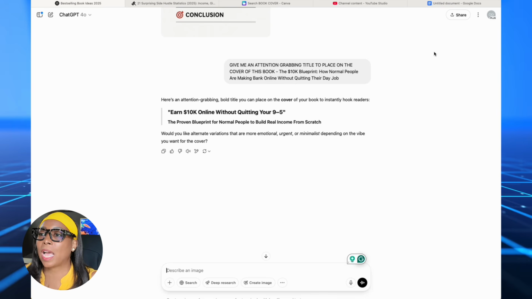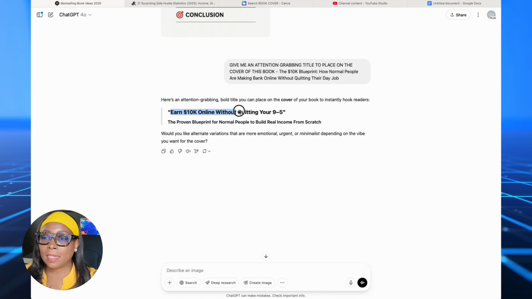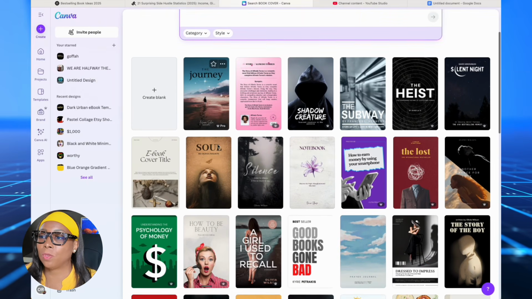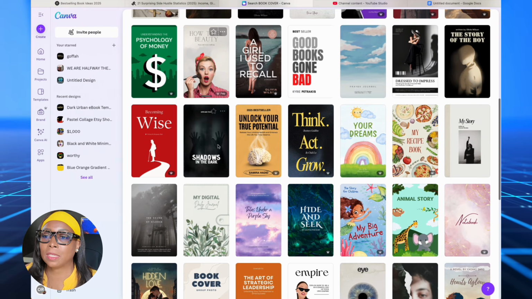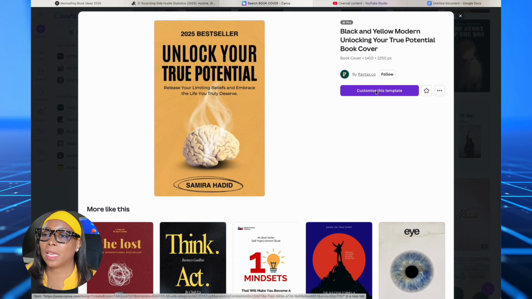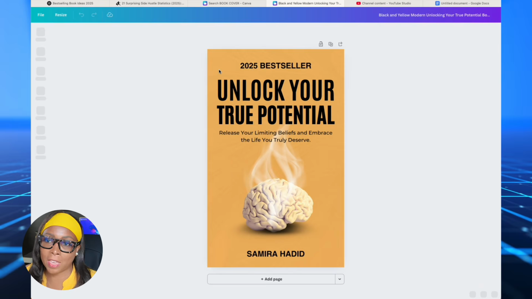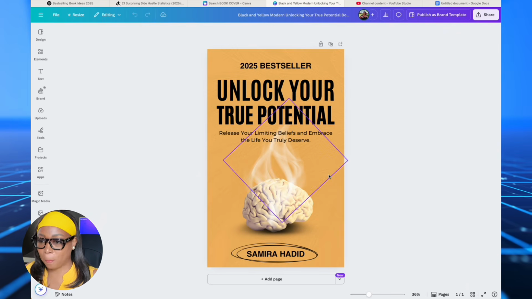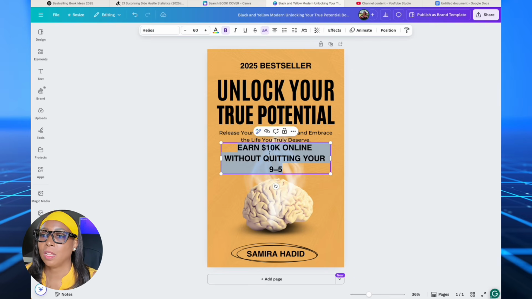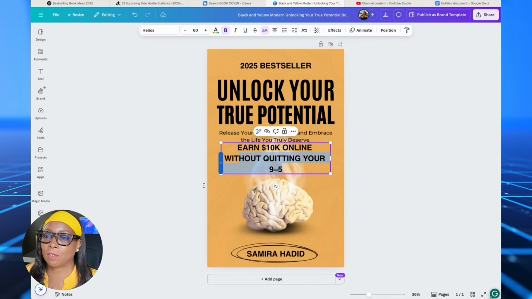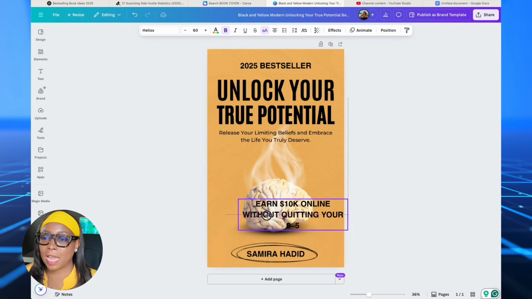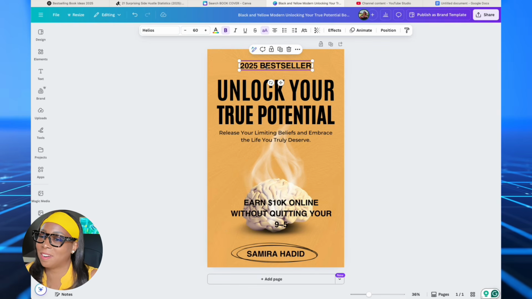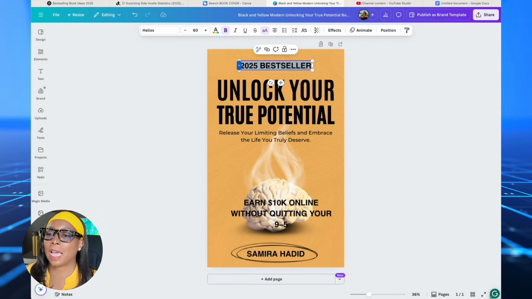So next, you can either go back to Canva. Let's copy this here because that's our main title. Find a design that you like. Let's choose this one, and then customize. Again, if you're using the free version of Canva, choose one that will work based on what you're choosing. You can paste your title somewhere here on screen so that you have it, and I just pasted it right there. So it's right on screen, and then we're going to fit it in. We're not going to claim it's a 2025 bestseller because that wouldn't be true, so we're going to take that off.